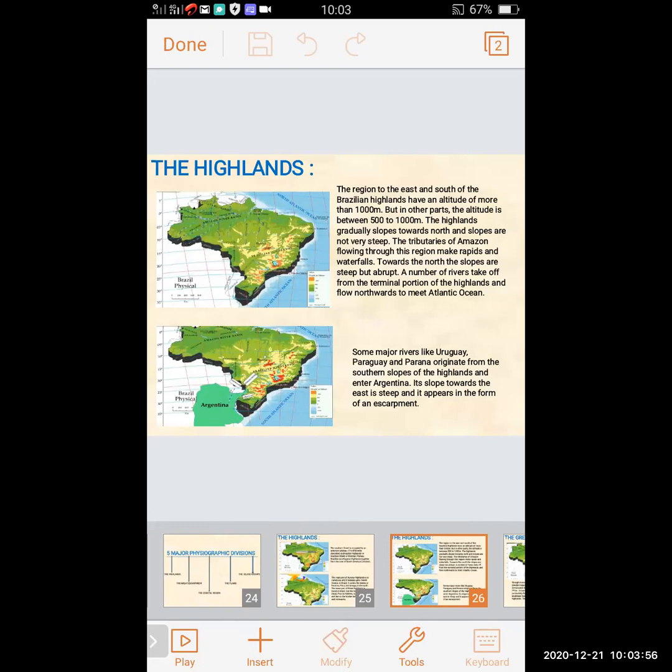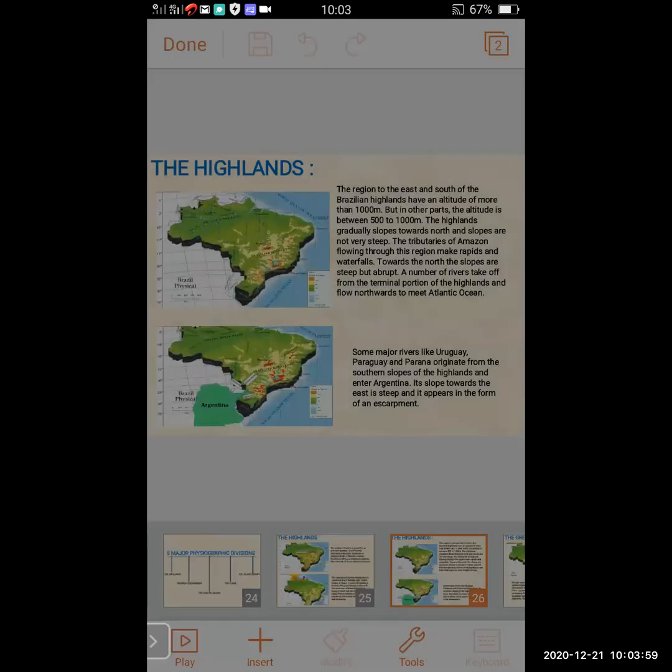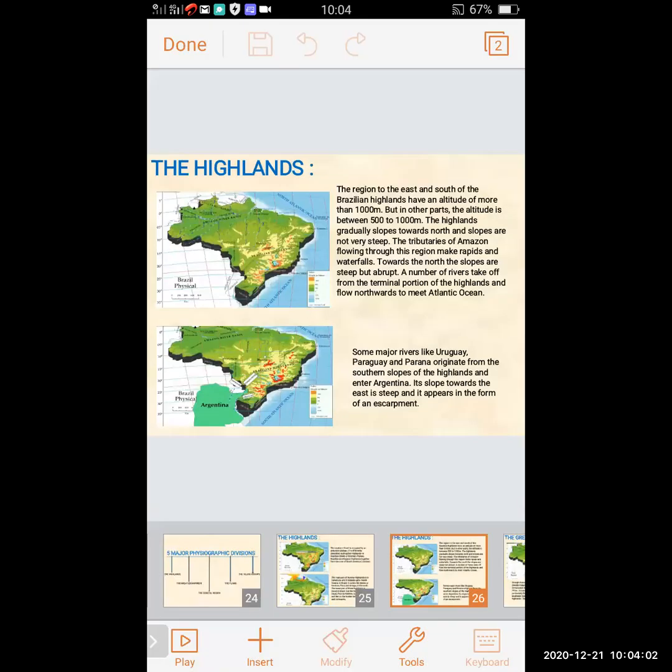Now we can see in the second map some major rivers in Brazil, like the Uruguay, Paraguay, and Paraná. They originate from the southern slopes of the highland and enter Argentina. In the map, the green color is shown, and these rivers are entering Argentina.